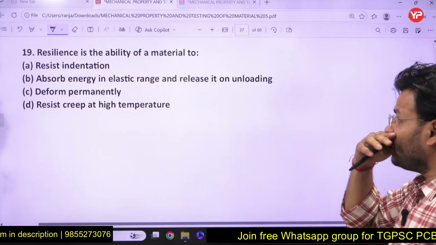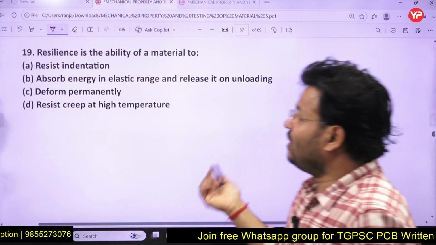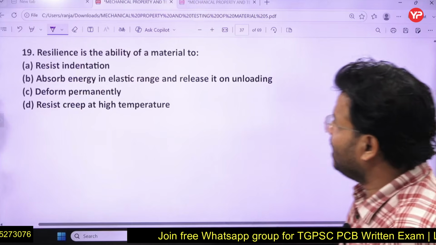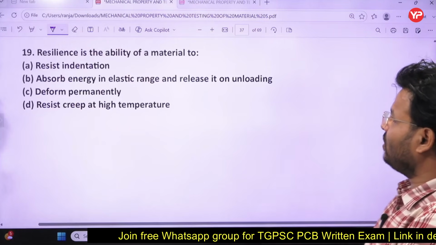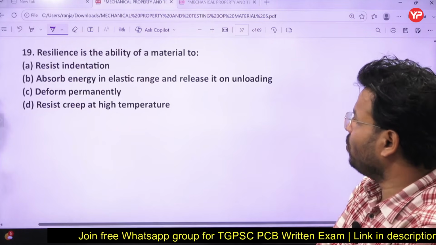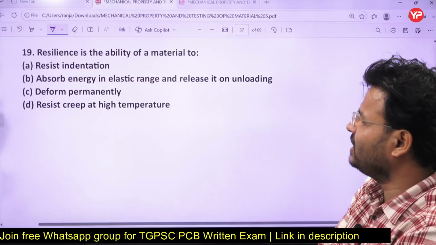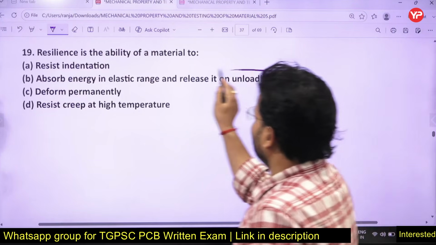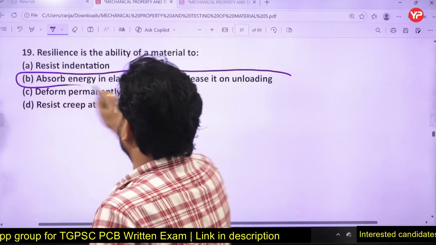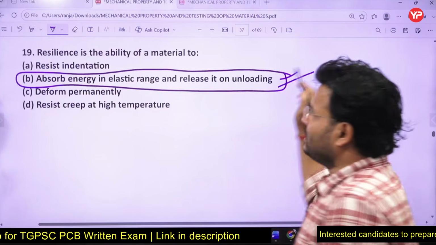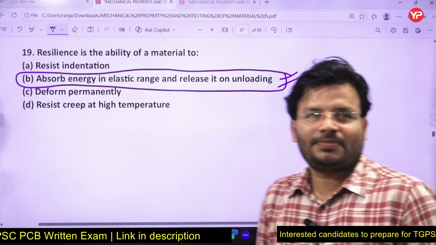Resilience is the ability of a material to absorb energy in the elastic range and release it on unloading. What will be resilience? Absorb energy in the elastic range and release when it is unloading. So yes, B for Bombay is the right answer. Okay.